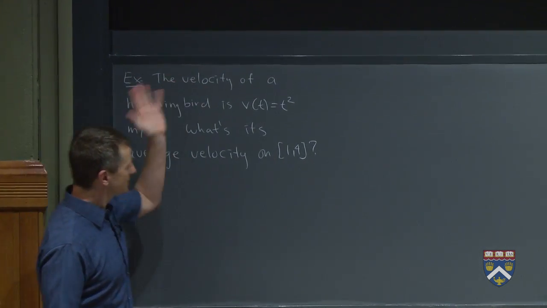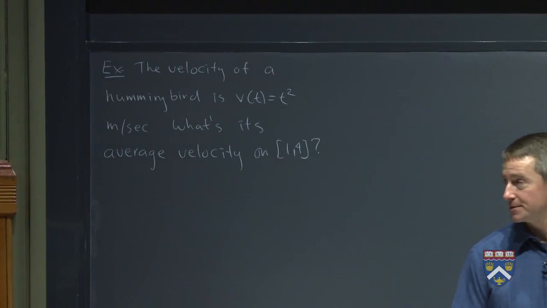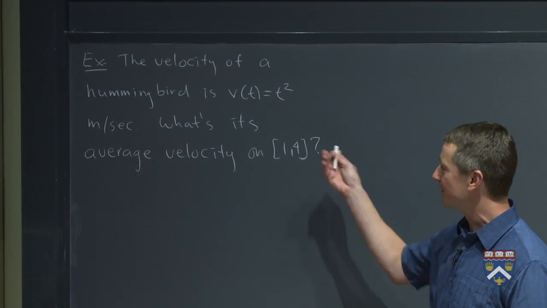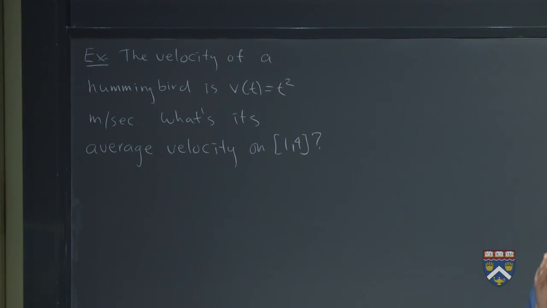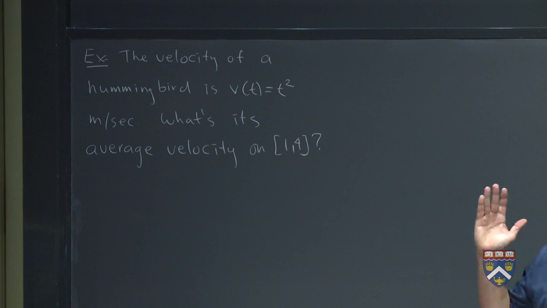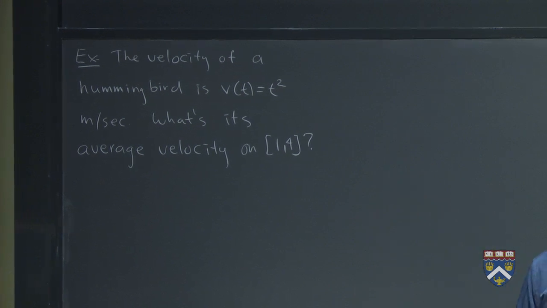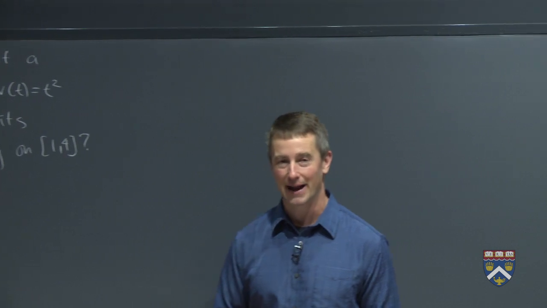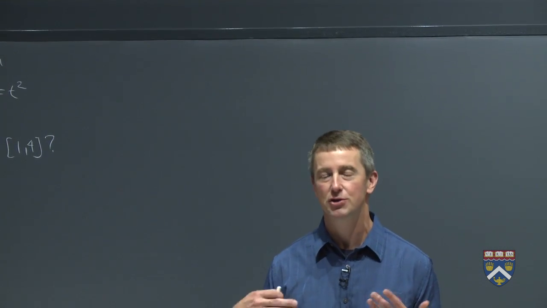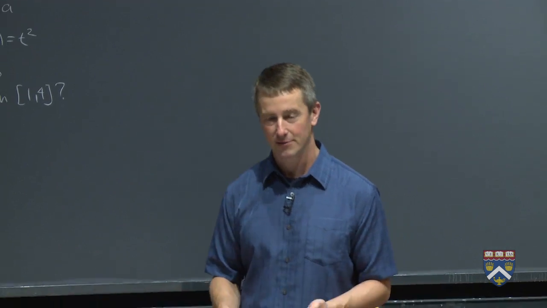So the velocity of our hummingbird that we have seen many times this semester, or at least a couple times, is v of t equals t squared meters per second. We'd like to find out its average velocity between time 1 and time 4. So this hummingbird is basically going on some trip, and we want to find out how fast it was going on average. If you yourself go on a trip in the car, for example, how do you find out what your average velocity was?